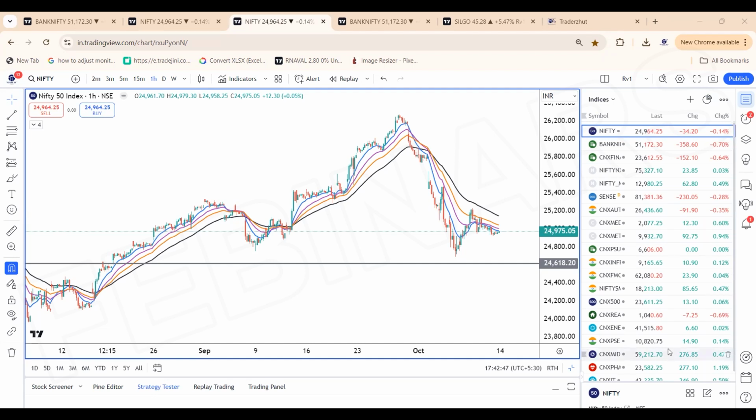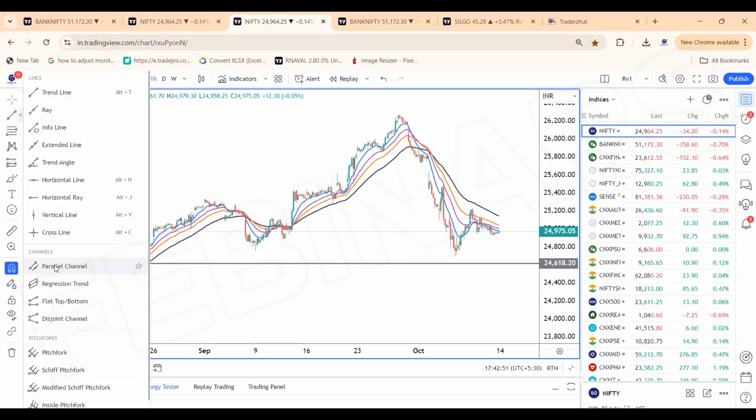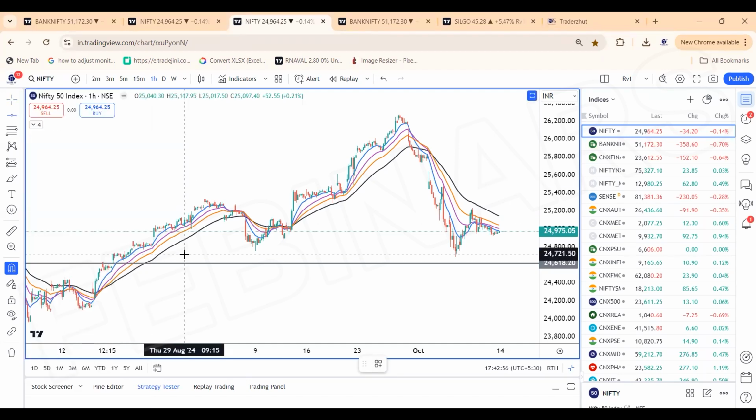Nifty has taken a support, the price action zone, very simple price action zone. The support has been taken in the Nifty around 24,700 to 800 zones, and we have seen a bounce.